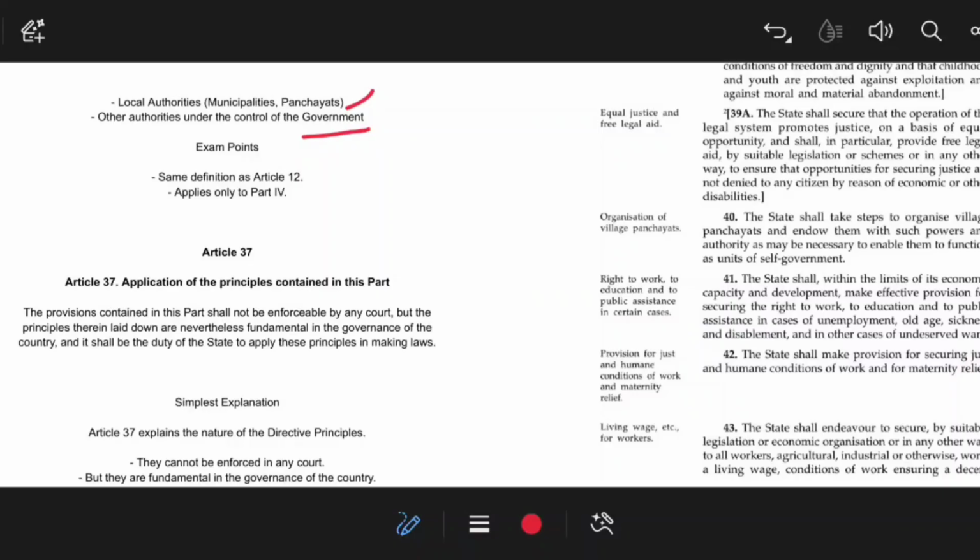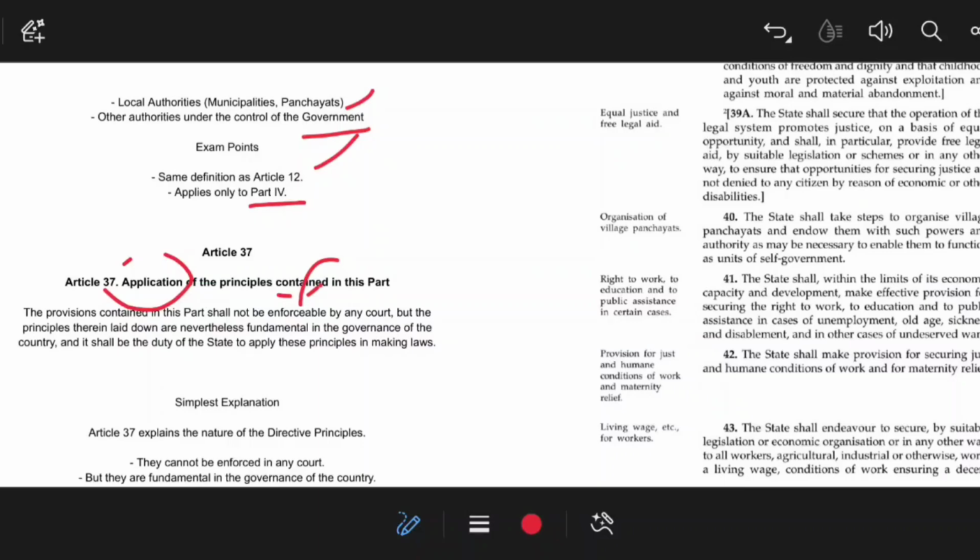That is the basis of Article 36. It gives a definition that is the same as Article 12, and it applies only to Part 4. Now Article 37, that means applicability or enforceability, which I have discussed earlier as well. This part shall not be enforceable by any court of law. That means you can't just go to the Supreme Court or High Court to make it enforceable, right?